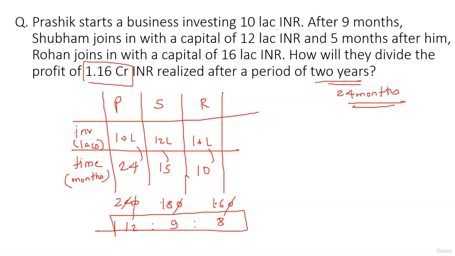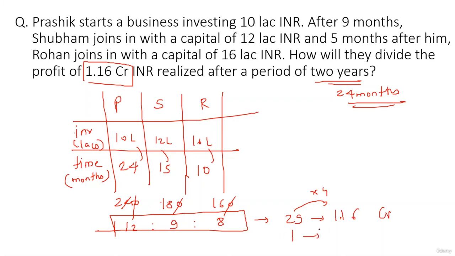Now, many a times I tell my students, and it's a fact which I have also observed, that numbers are actually given to help you out. So 12 plus 9 plus 8, the total is 29. 29 in total corresponds to 1.16 crores. So 116, if you know, is a multiple of 29. 29 2 is 58, ka double is 116. So 29 4 times basically becomes 116. So 29 corresponds to 1.16 CR.